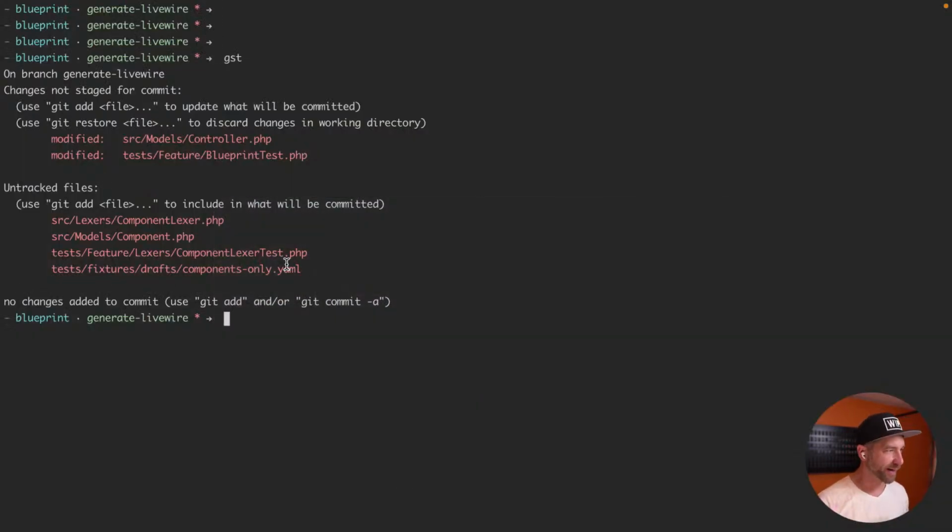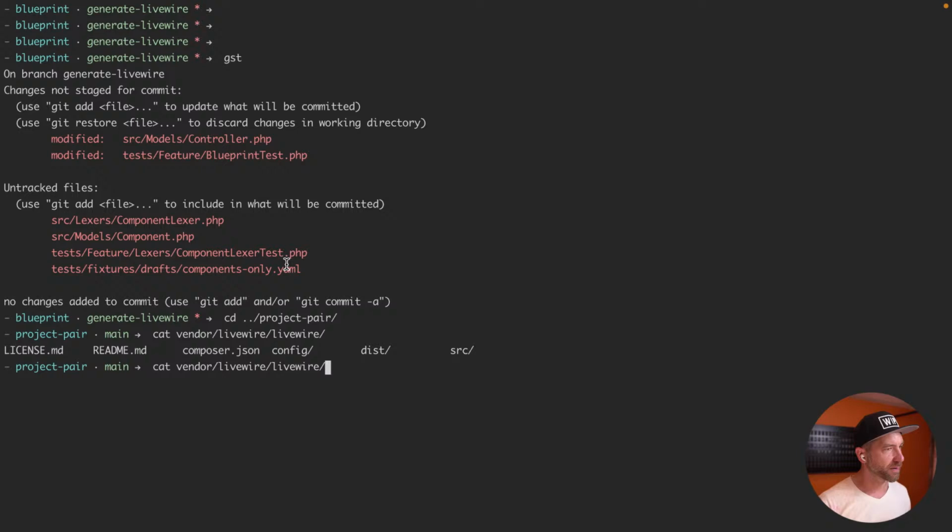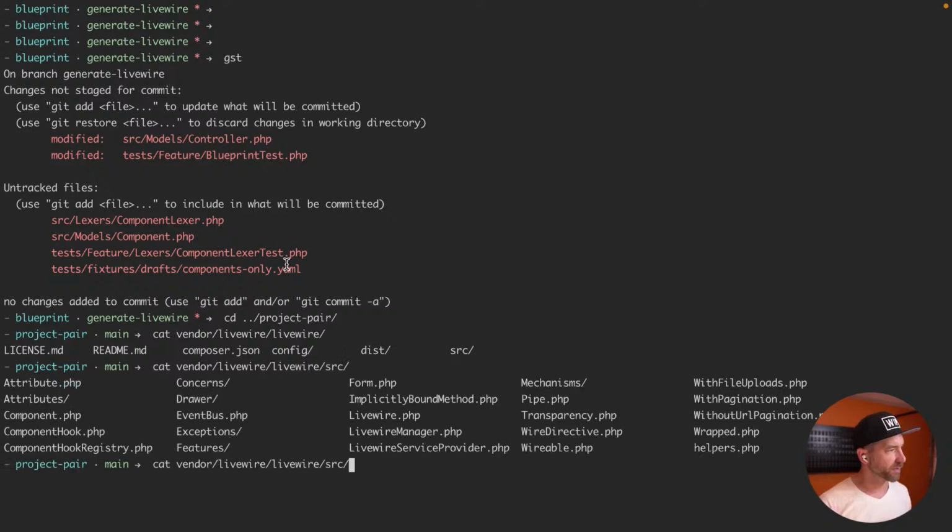Hold on a second. We gotta go back to project pair. I'm using Livewire here. PHP. Let's cat. Vendor, Livewire, stubs. Is there stubs here? What's in here? Source, stubs. Where's the stubs? Oh, does it use Laravel? Does it use Laravel's stubs? Does it wrap that up in there? Is that what's going on? Are these just old and not used anymore?